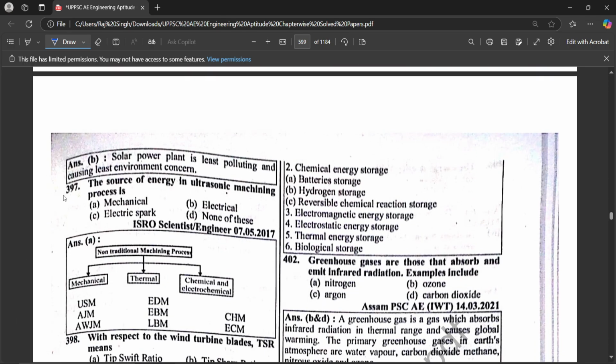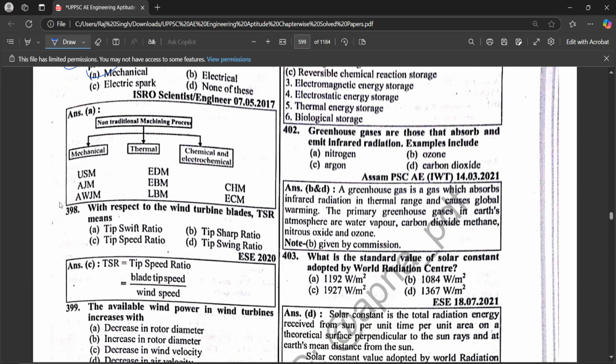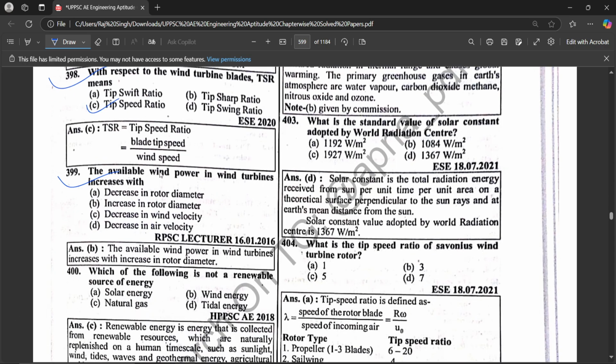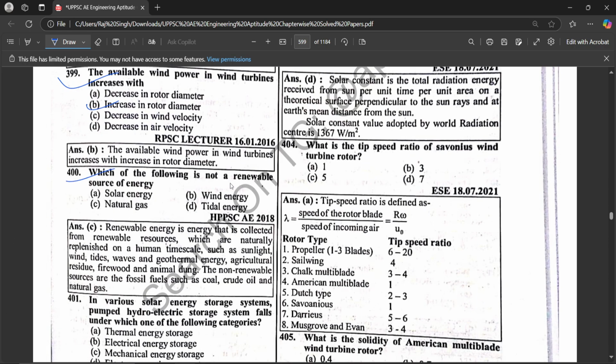The source of energy in the ultrasonic machining process is mechanical. With respect to a wind turbine blade, TSR means tip speed ratio. Available wind power in a wind turbine increases with an increase in rotor diameter. Which of the following is not a renewable source of energy? Natural gas.